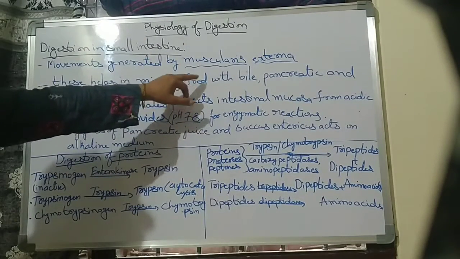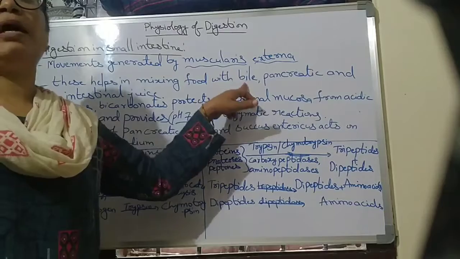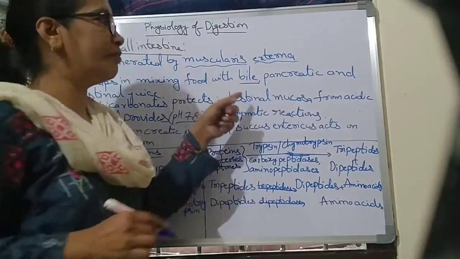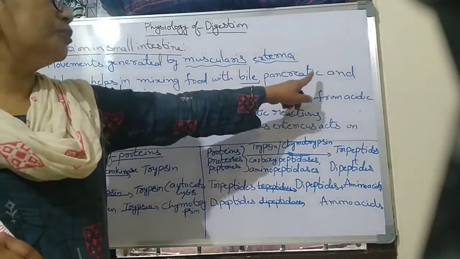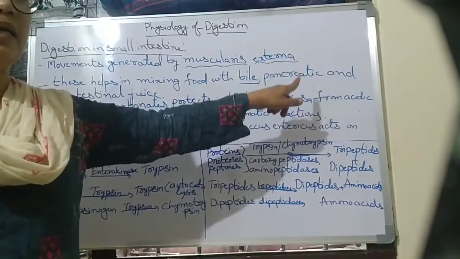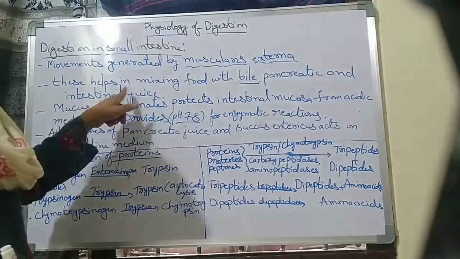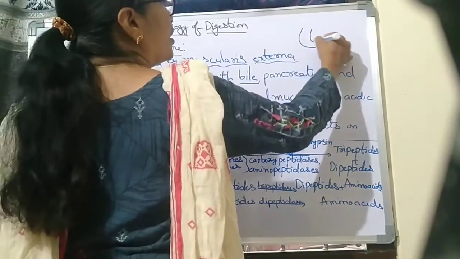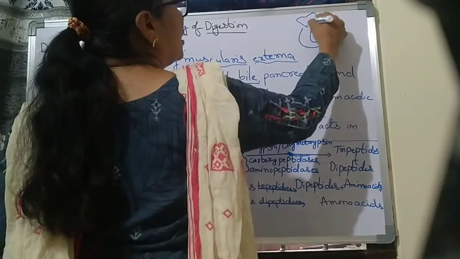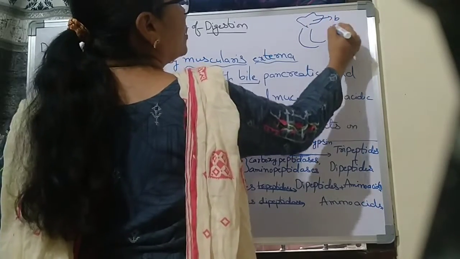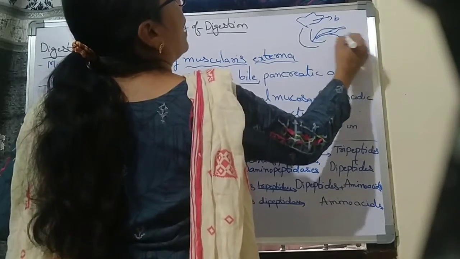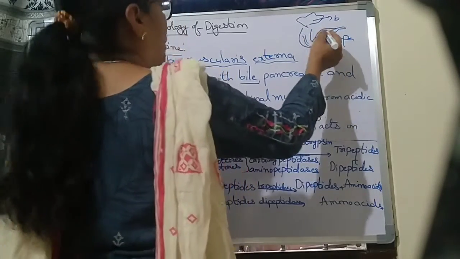They help to mix the food with bile juice, which is secreted from the liver, pancreatic juice, which is secreted from the pancreas, and intestinal juice, all in the duodenum region. Here is the liver, which secretes bile juice, here is the pancreas, and here is the duodenum part.